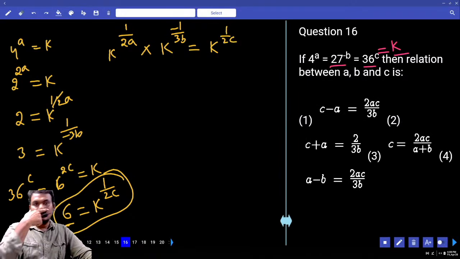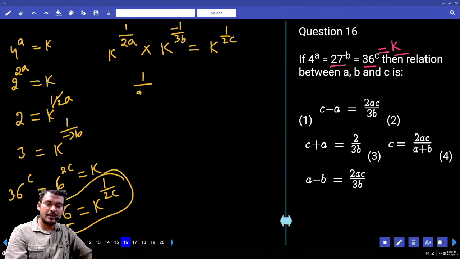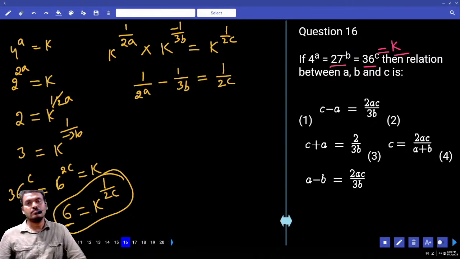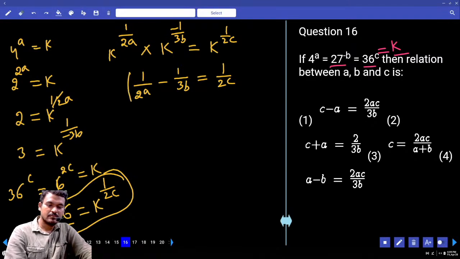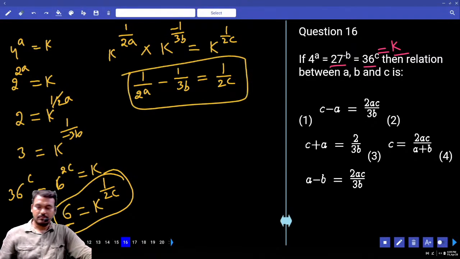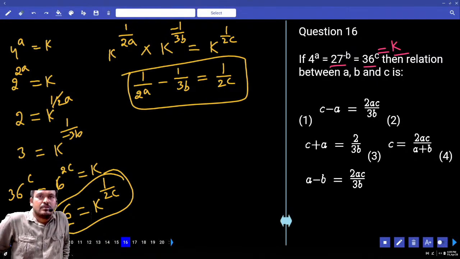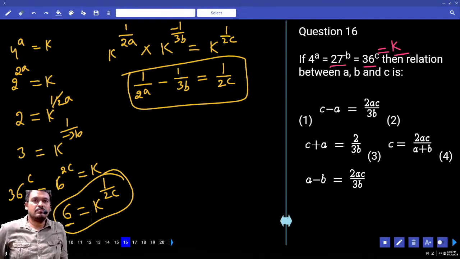Then directly we write 1 by 2a minus 1 by 3b equals 1 by 2c. Okay, simplify, you will get the answer.